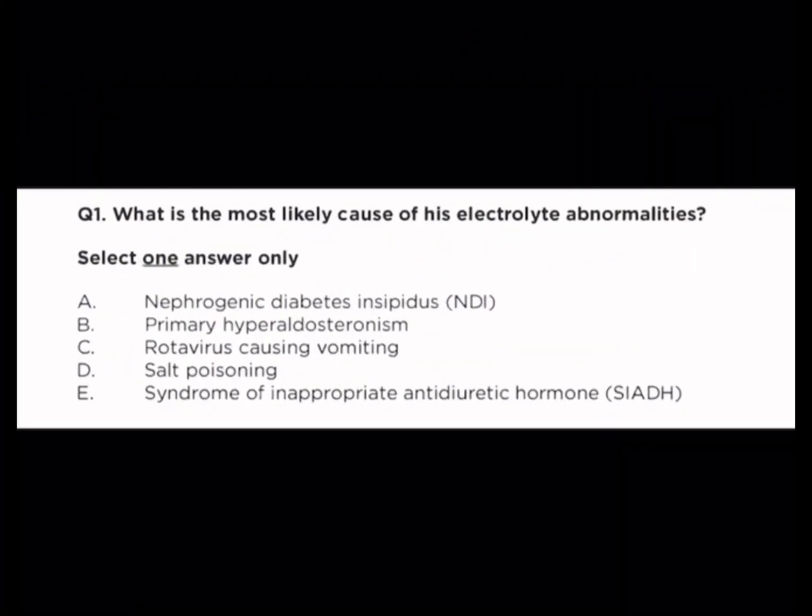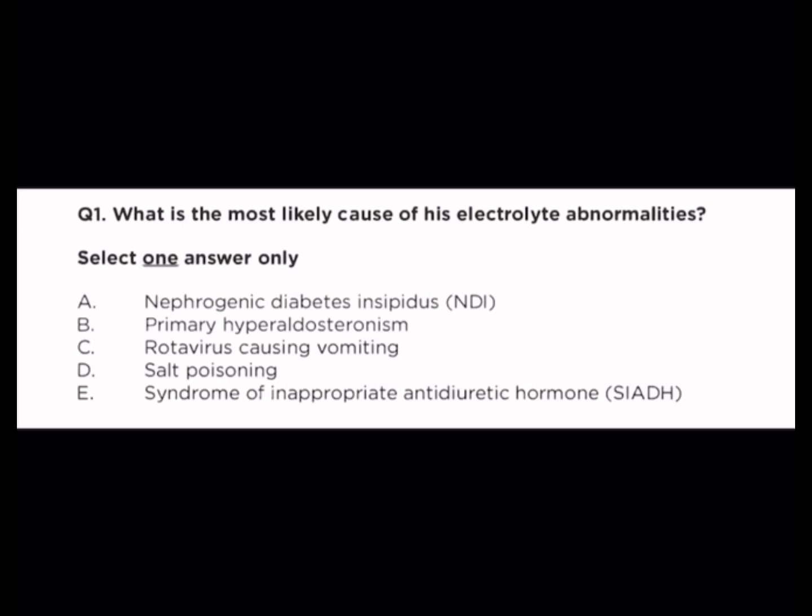Here is the first question. What is the most likely cause of his electrolyte abnormalities? Select one answer only. Let's rule out one by one. First option is primary hyperaldosteronism. It causes high sodium levels, but it also leads to low potassium levels. Since the child's potassium is normal, this is unlikely.